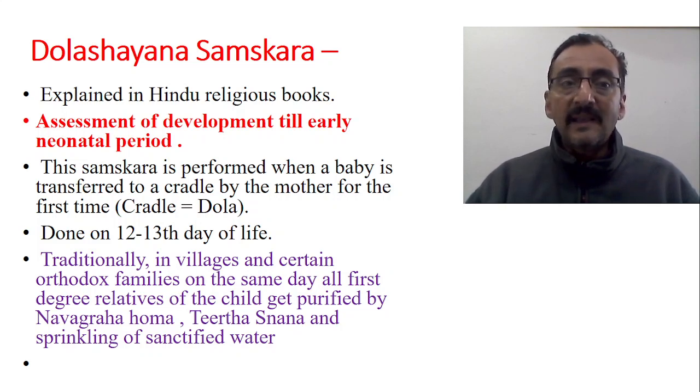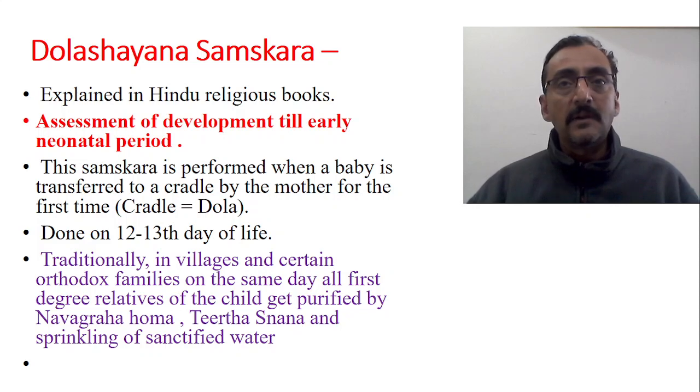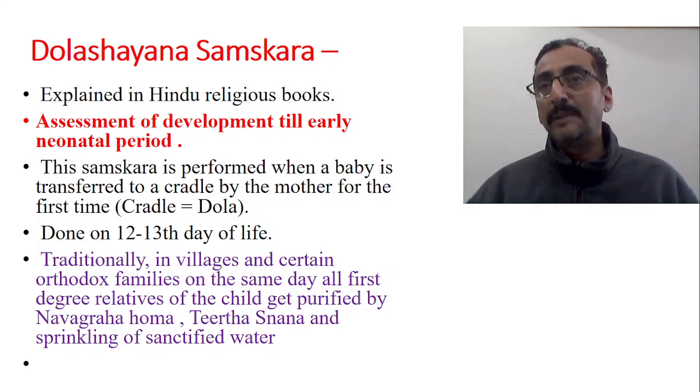Now this is nothing but an assessment of the development of the child till the early neonatal period. The total neonatal period is divided into two parts: early neonatal period and late neonatal period. Early neonatal period starts from the cutting of the umbilical cord to the first 7 days of life, and from 7 days onwards to 28 days of life it is called the late neonatal period. This total period of 1 month is called the neonatal period. So this samskara, done usually on the 12th or 13th day, suggests that it is an examination procedure or developmental assessment of the baby till the early neonatal period.